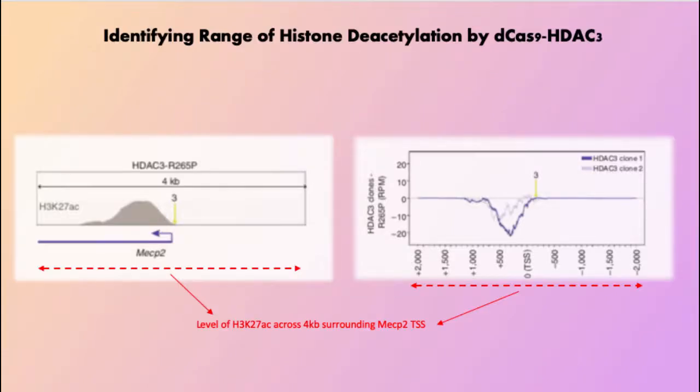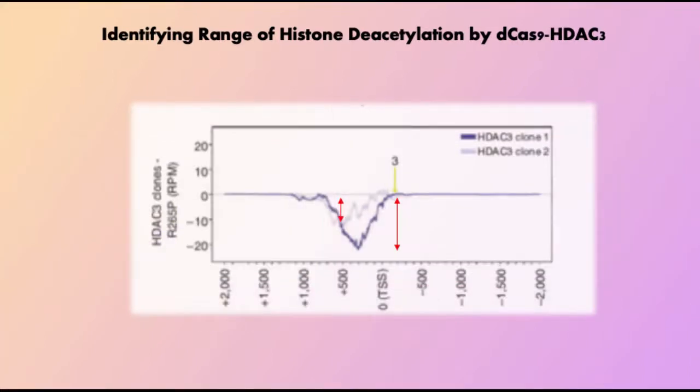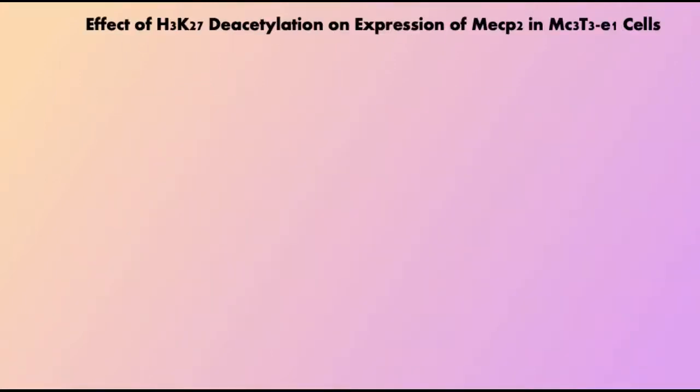Additionally, by performing ChIP-seq on the mutant clones as well as clone 1 and 2, the researchers could compare the level of H3K27 acetylation surrounding the transcription start site of MECP2. This led them to observe a decrease in acetylation across the MECP2 promoter in clone 1 and 2 relative to the mutant clones, and found that this reduction spanned the entire peak of H3K27 acetylation observed in mutant clones. These results demonstrate the range of dCas9-HDAC3 deacetylation around its binding site.